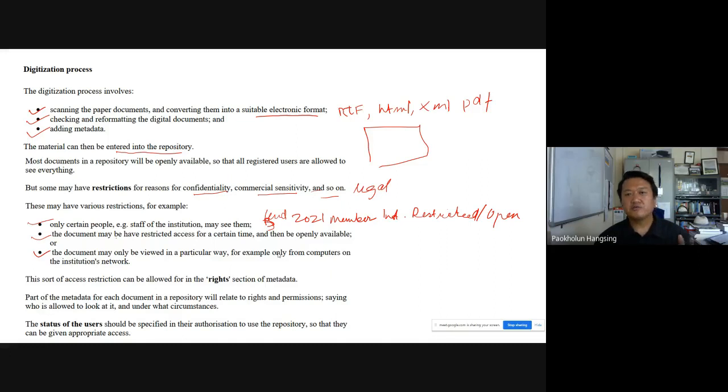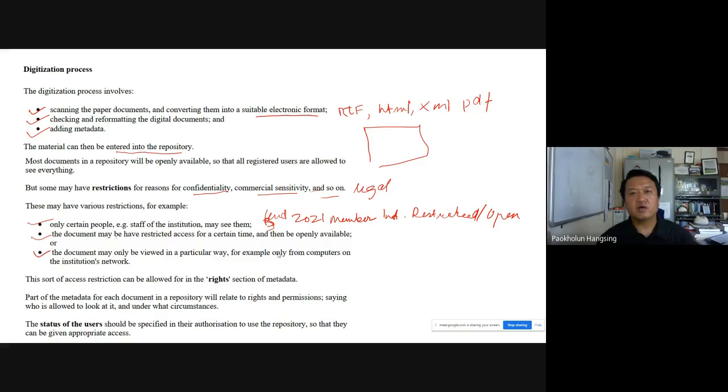If the computer is within the institution's campus area network, then only it can be seen. That means beyond the boundary of the institution, these documents cannot be viewed. So that could be one restriction.